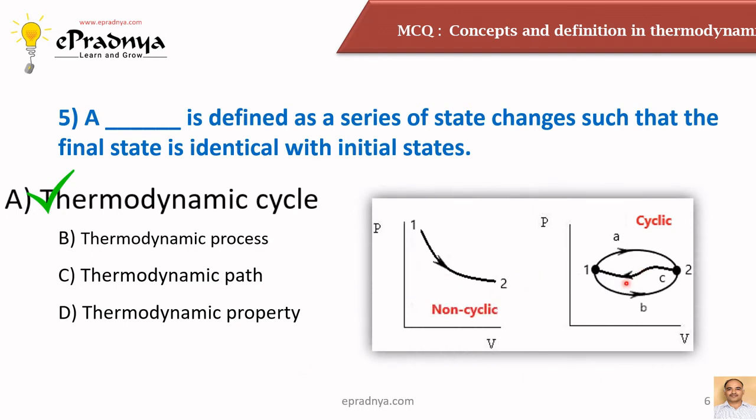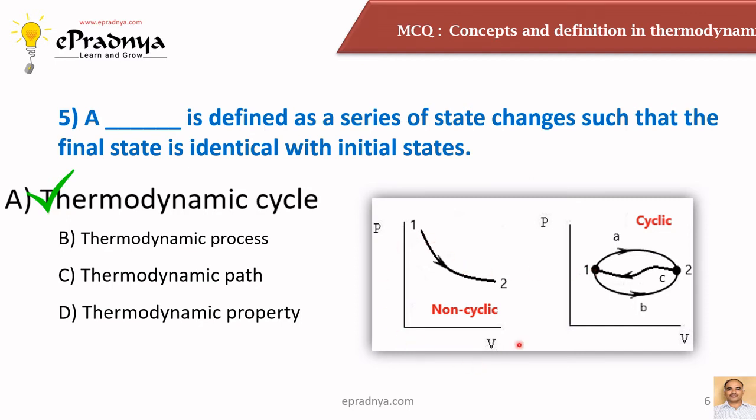Friends, here you can see these are the two diagrams. In this particular diagram, the process starts from point 1, follows the path via A, reaches point 2 and comes back to the initial state via path C. So the path 1A to C1 constitutes one cycle. Here the cycle starts at 1 and ends at point 1. The properties possessed by this system, P1 the pressure and V1 the volume initially, when it finishes at 1 again are identical, that is P1 and V1. Such types of processes are called cyclic processes.